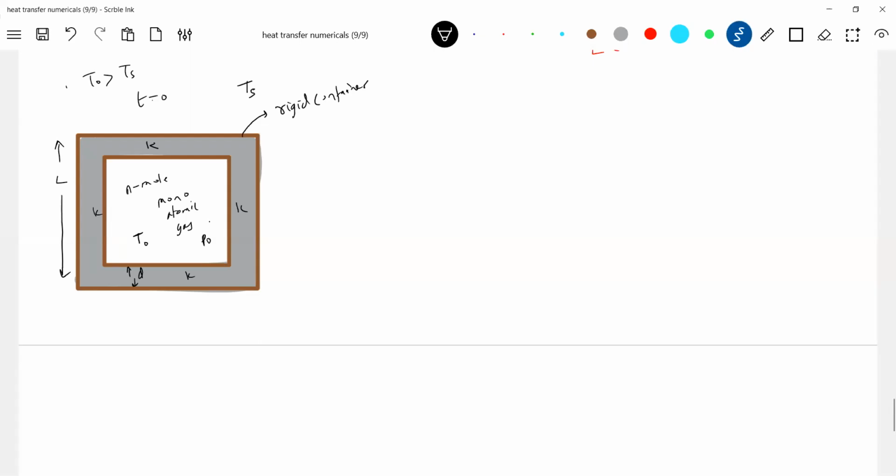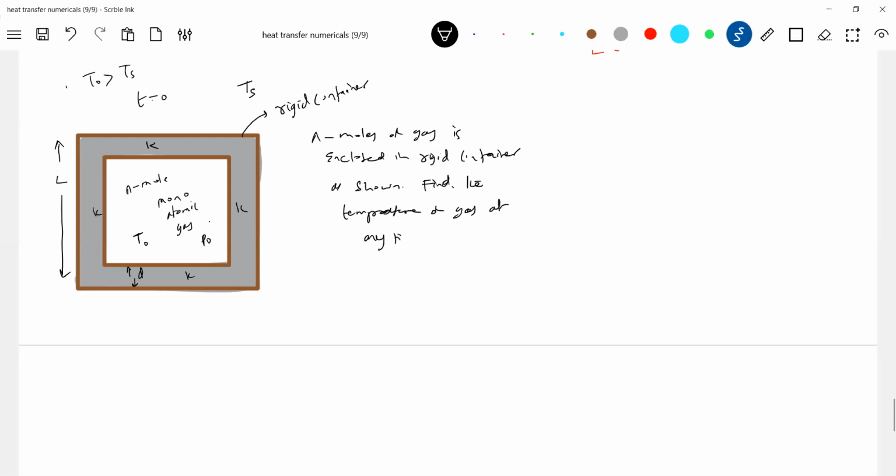So let me explain the question. N moles of gas is enclosed in a rigid container as shown. Find the temperature of gas at any time T. What is the idea now?